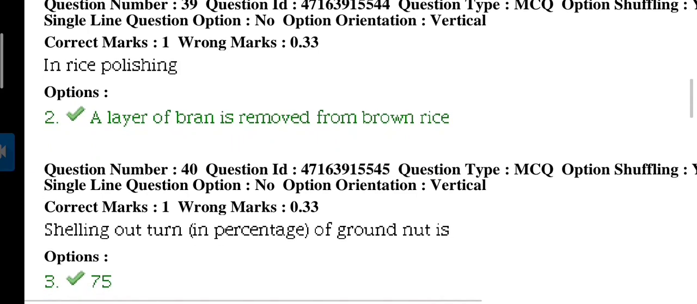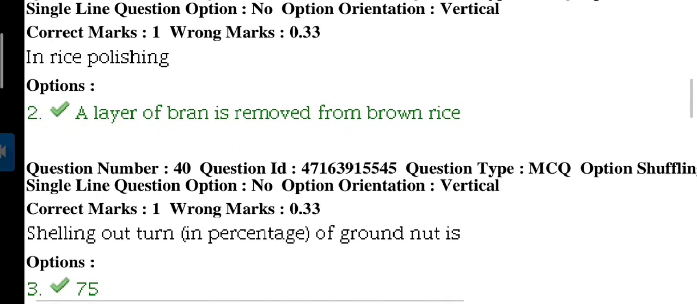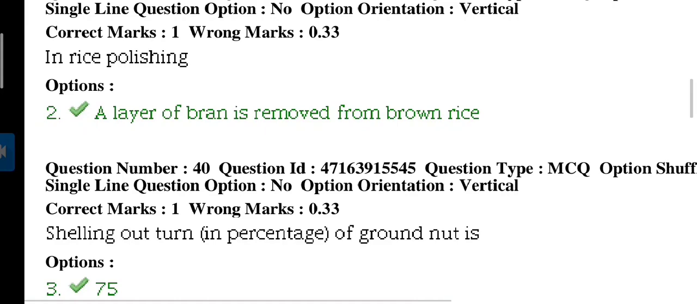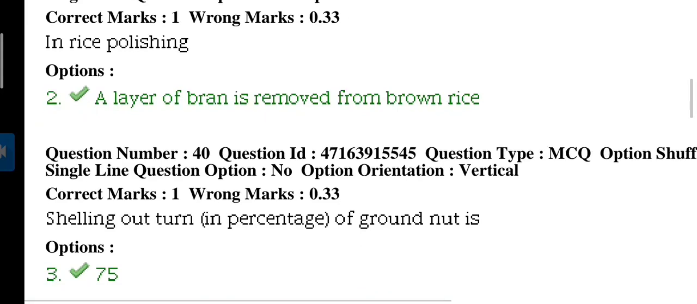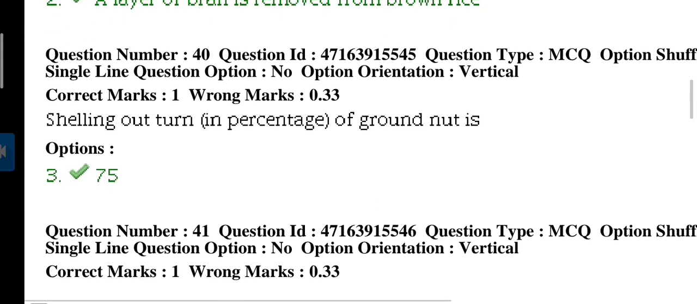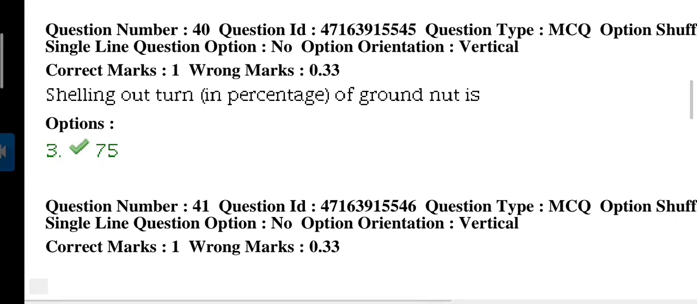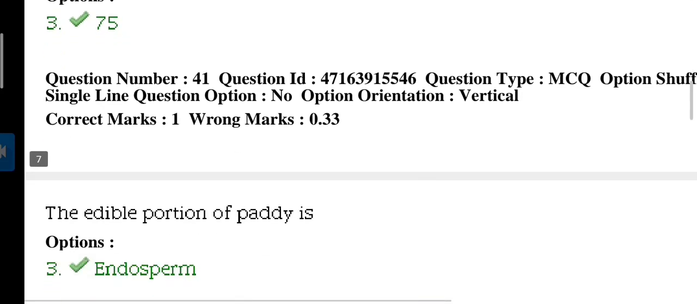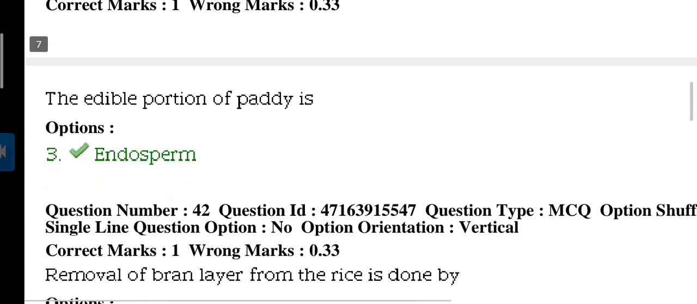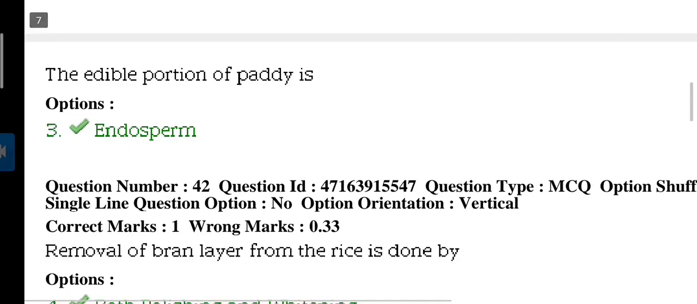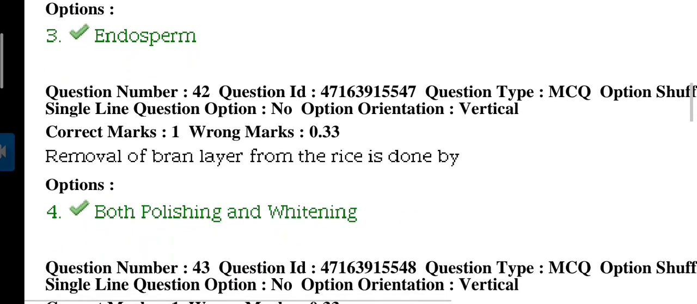Next question. In rice polishing, what happens? A layer of bran is removed from brown rice. Next question. Shelling out turn in percentage of groundnut is approximately 75%. Question 41. The edible portion of paddy is, answer is endosperm.